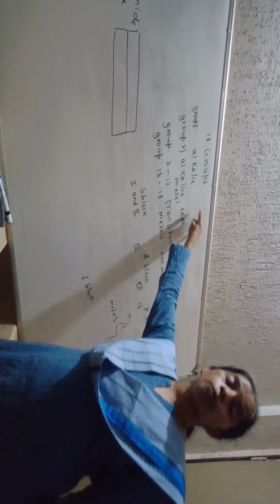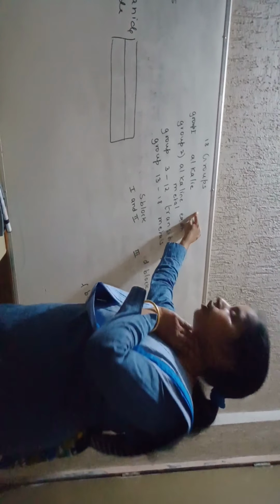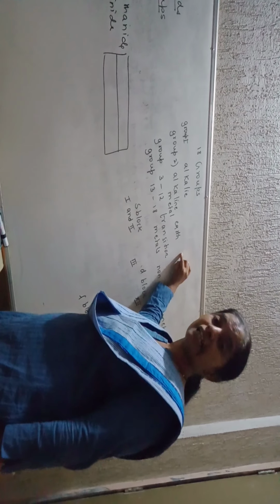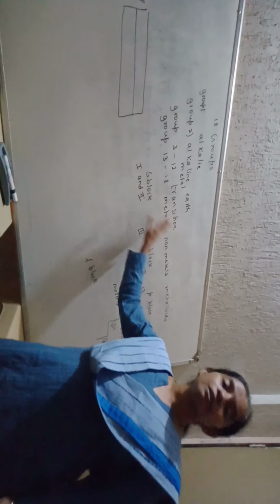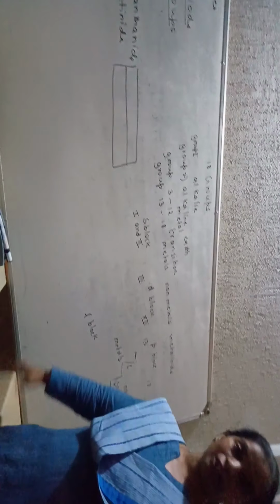Among the 18 groups, group number 1 are called alkali, means they are highly reactive, they produce salts. Alkaline earth metals are those whose salts or oxides are present in the earth's crust. Group number 3 to 12 are called transition elements. Group number 13 to 18 are called the representative elements, which include metals, non-metals as well as metalloids.